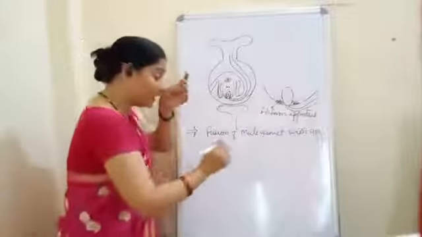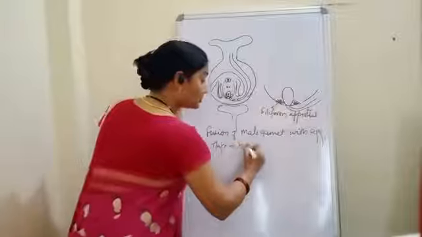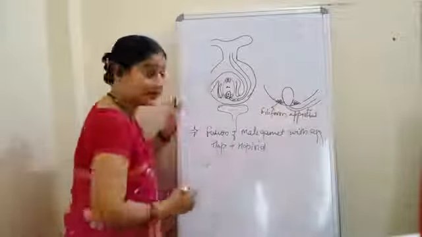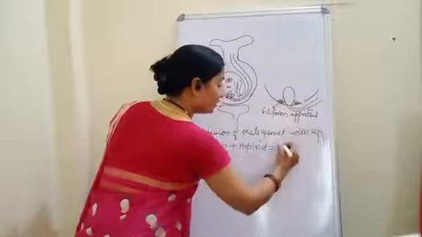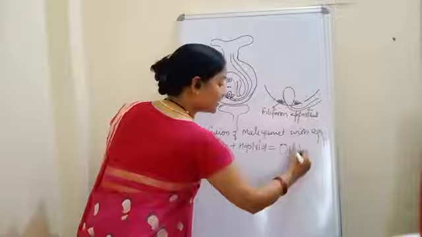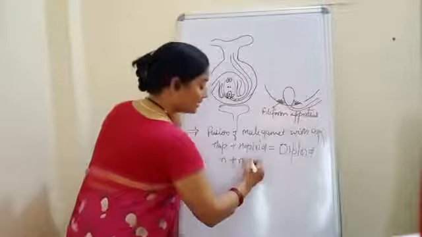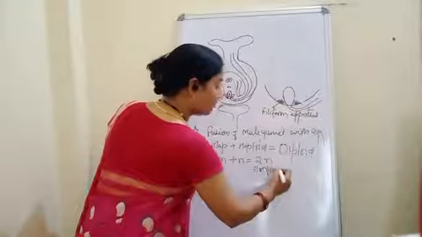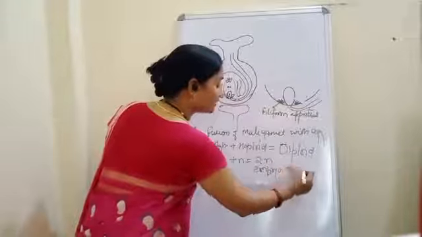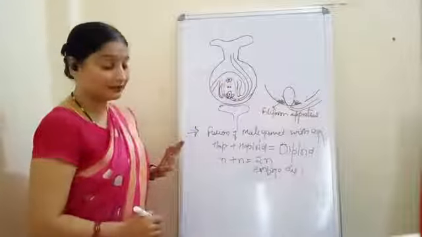Okay, now we know that male gamete is haploid, egg is also haploid, we have already studied, and they will form embryo, and the embryo is diploid. That is N plus N, it will form 2N, and this is embryo, and embryo is diploid. Okay, first step is done.